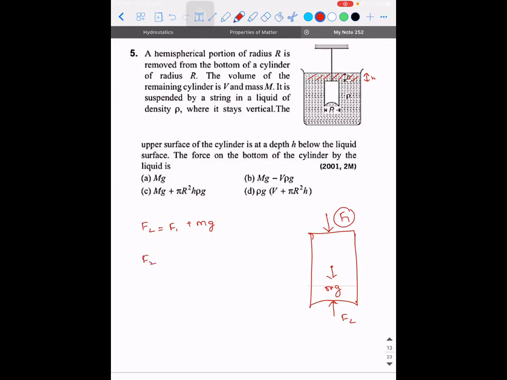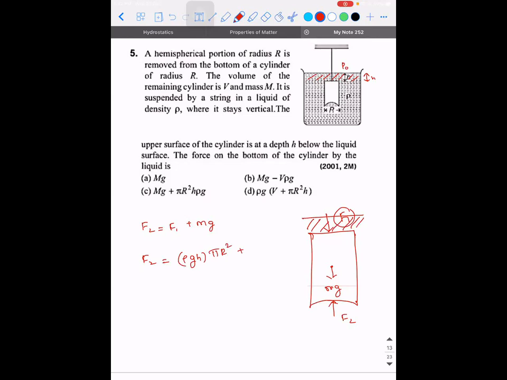So F2 is equal to, what is F1, guys? F1 is the force that is exerted by the liquid column here. How much is the force exerted by it? It is the pressure multiplied with area. Since this portion is exposed to atmosphere, atmospheric pressure is P naught, but they have not mentioned that. Okay, then we'll not take the atmospheric pressure into consideration. Rho g h multiplied with pi r square, accepted,